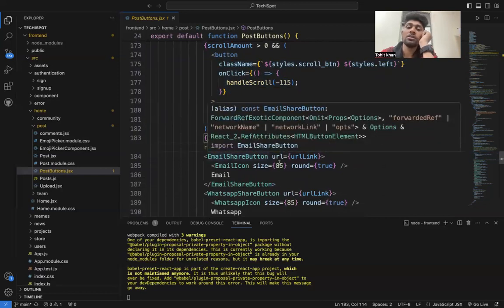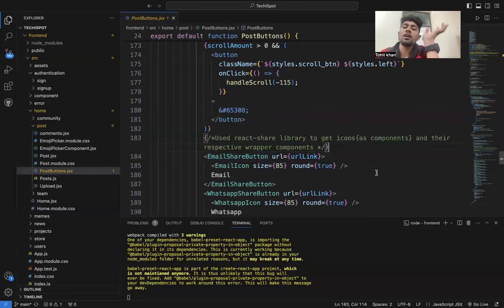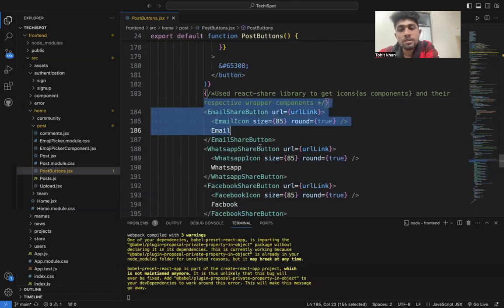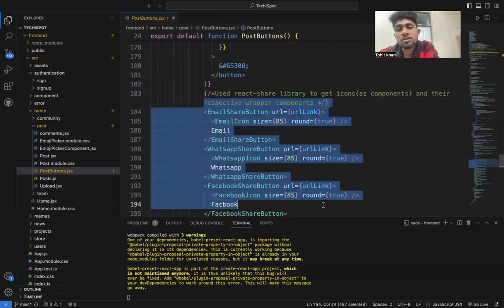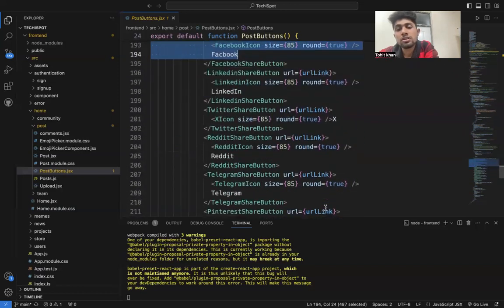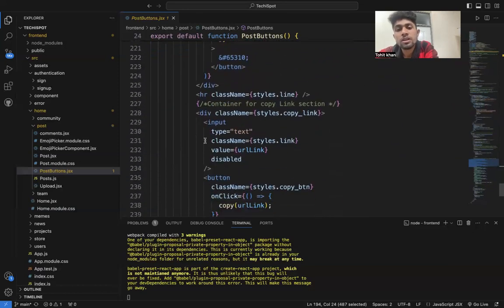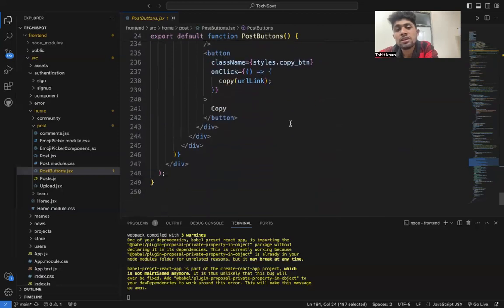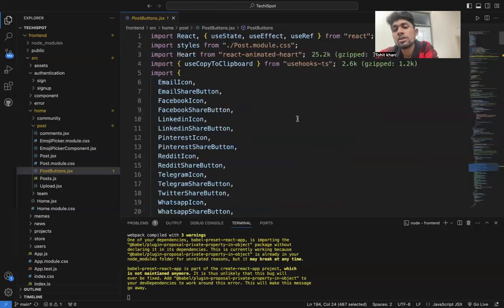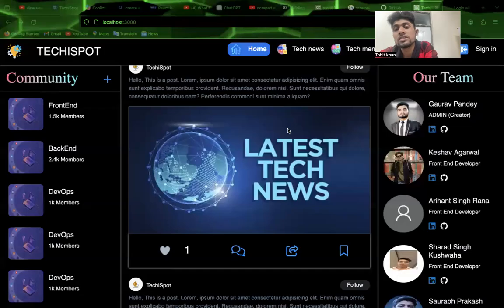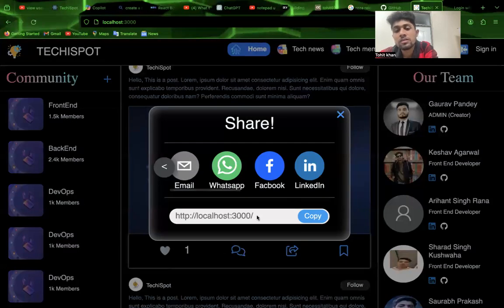Using the React share library, we get the icons and their respective web components, such as email share buttons and Facebook, and all the email links are added. It contains the copy section, and at the footer I will also talk about the copy button.